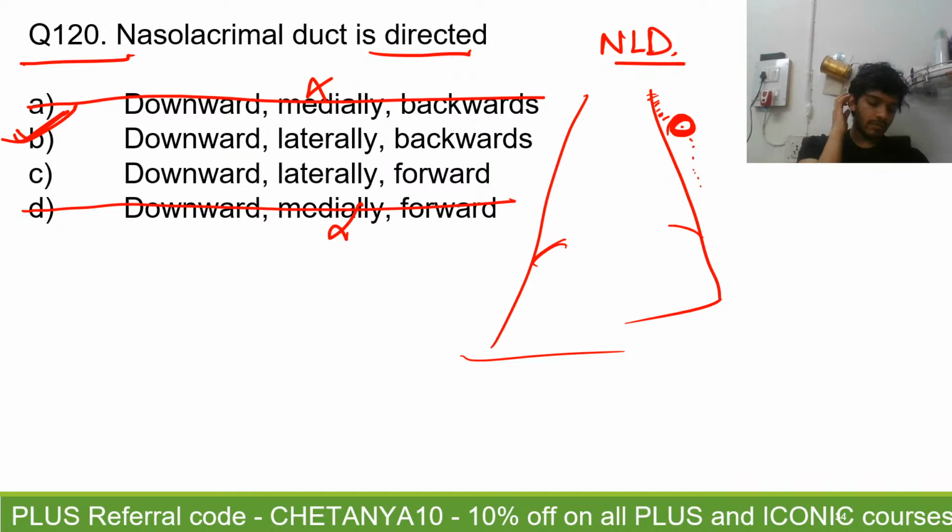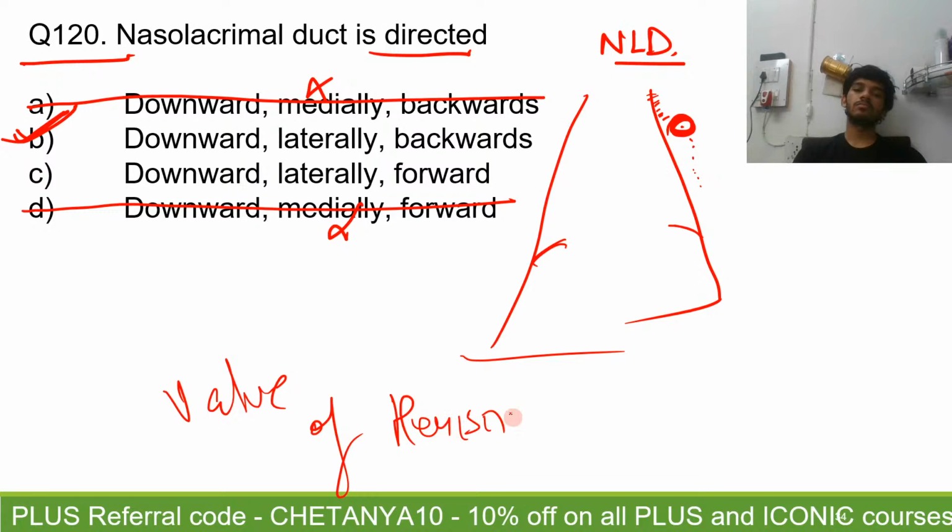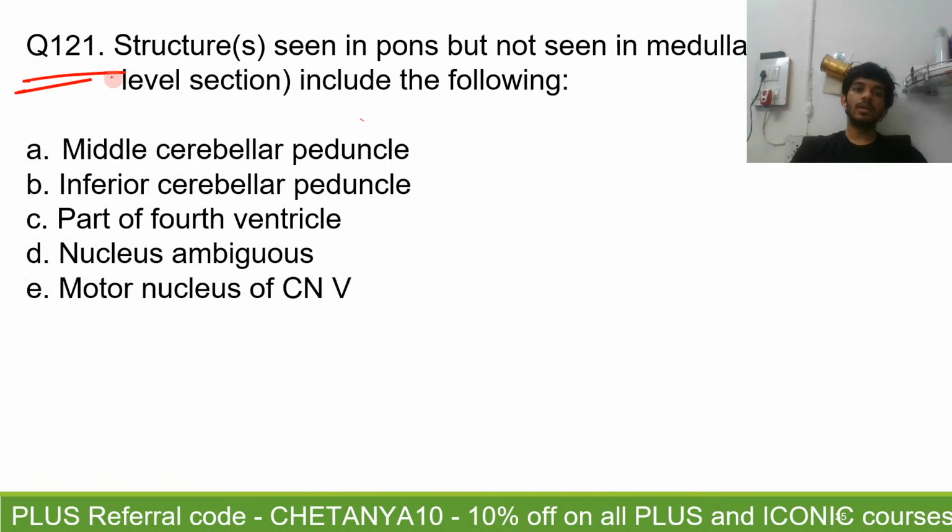It goes into the inferior nasal meatus of the nasal cavity, partially covered by a mucosal fold, which is known as the valve of Hasner. Not sure of the spelling, but it's an incomplete mucosal fold which forms a partial valve there, right? Question number 120 done.